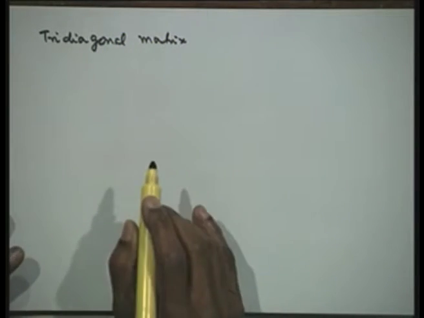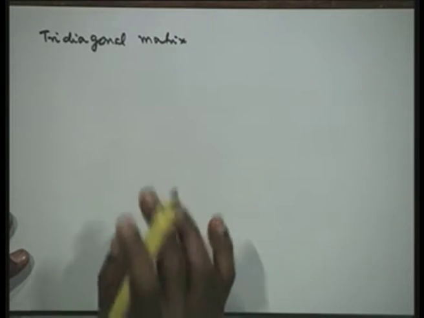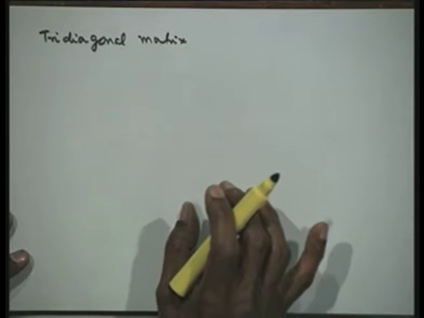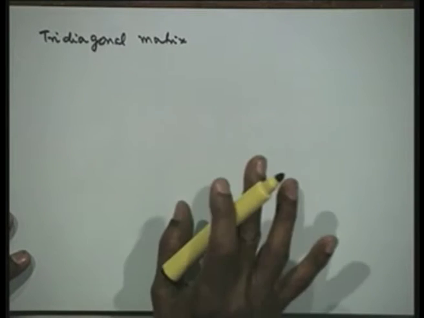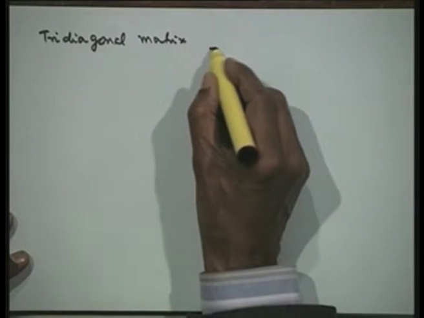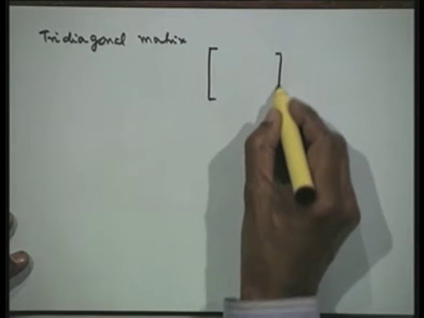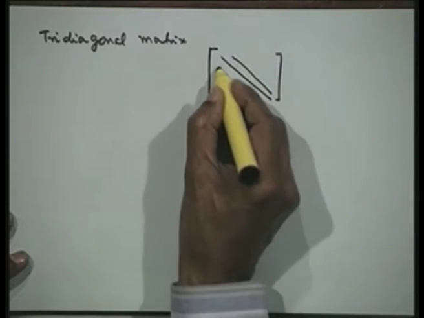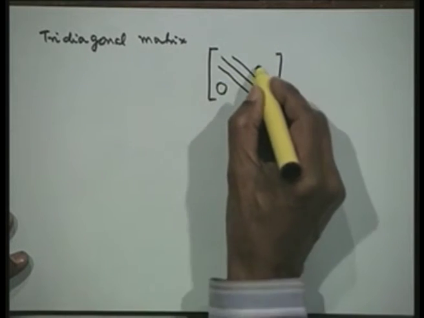A tridiagonal matrix is one in which only the leading diagonal, one above and one below, that means the 3 diagonals, are non-zero. All other elements of the matrix are zeros. That means what we have here is a matrix in which this diagonal, all others are zeros.